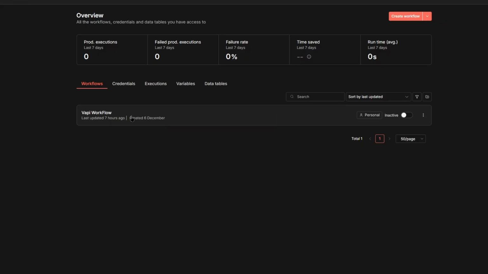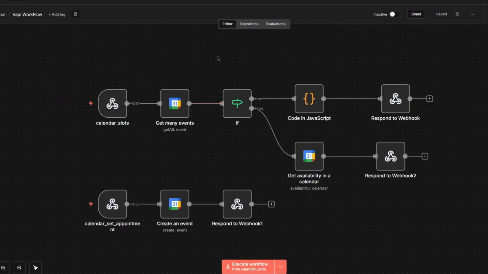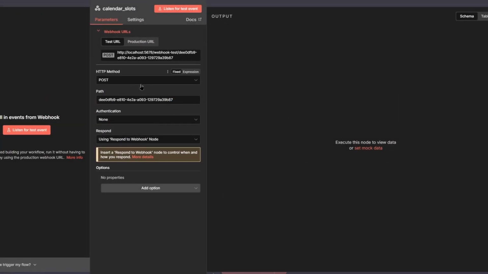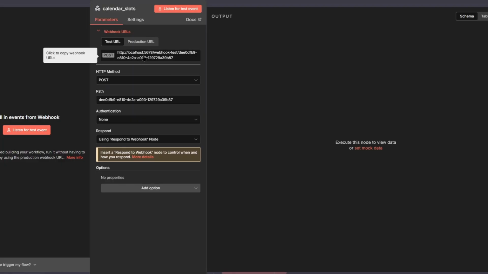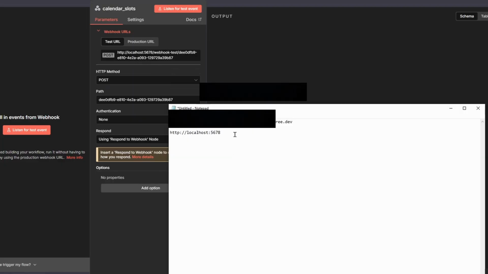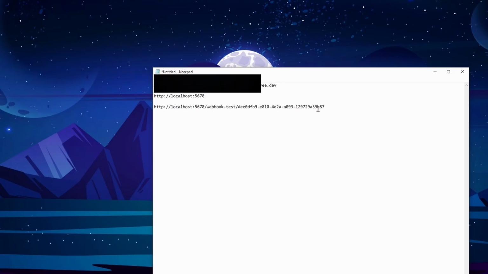So first, you want to go to N8N, and you can create a new workflow, but this is the one that I created, and I'm going to explain this stuff later. But first, you want to go to your webhook. By default, it's going to be on get, and you want to switch it to post, and you're going to get a link up here. You want to copy this link, then go back and paste it. Okay, so this right here is the link to your webhook.